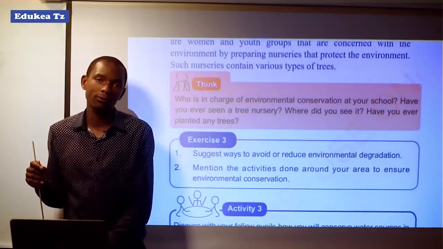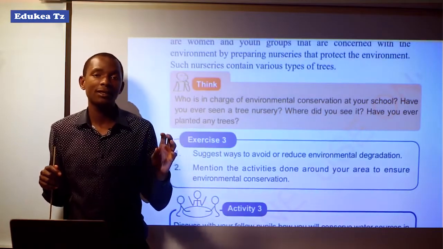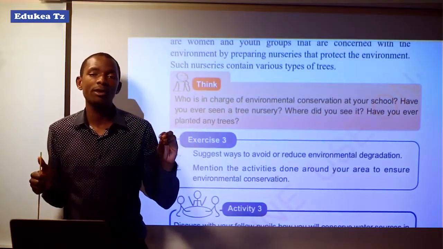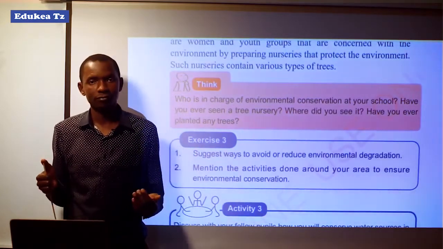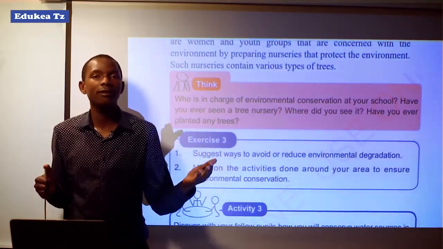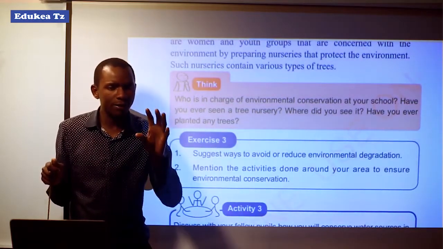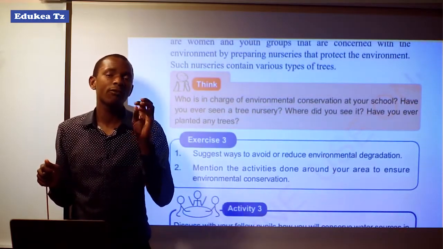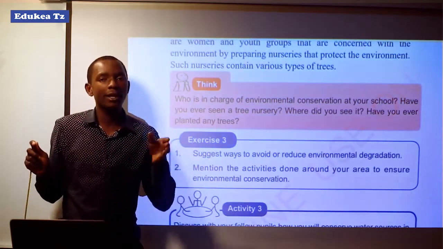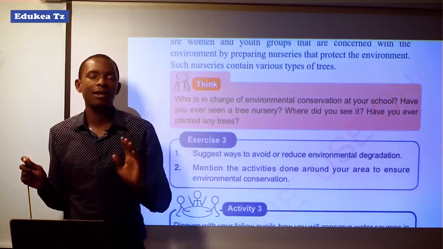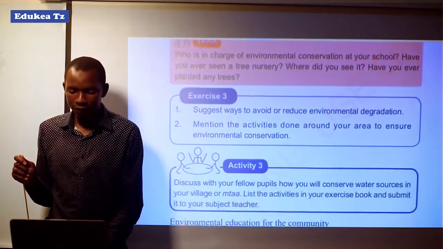Also, you can ask yourself, even at your environment, there are several human activities being conducted, and those activities may cause environmental degradation. So you have to find out those factors which may cause environmental degradation. Also, you can categorize them into natural factors and man-made factors that cause environmental degradation.